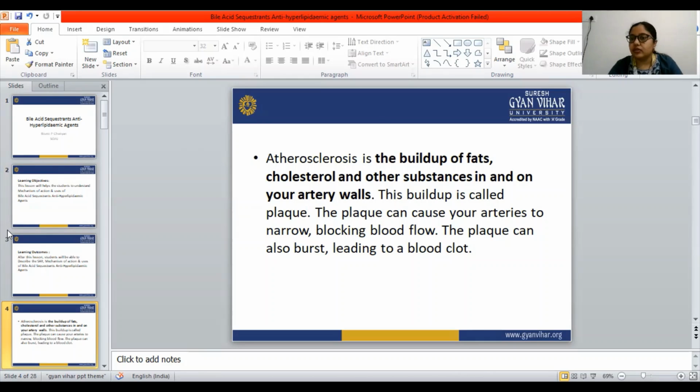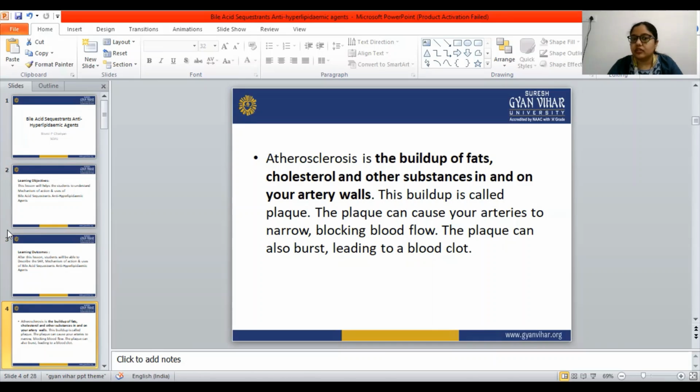So atherosclerosis is the condition in which plaque is formed inside the arteries, and plaque is the buildup of fat, cholesterol, and other substances in and on the artery walls. When the plaque forms inside the artery wall, there are chances that the plaque will burst, and when the plaque bursts, that leads to a blood clot. When a blood clot forms inside the artery, that blocks the blood flow. So this is atherosclerosis.